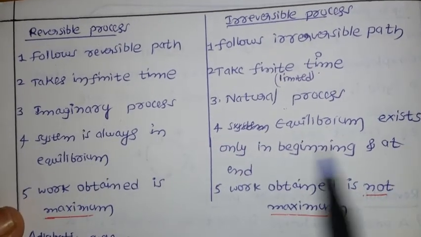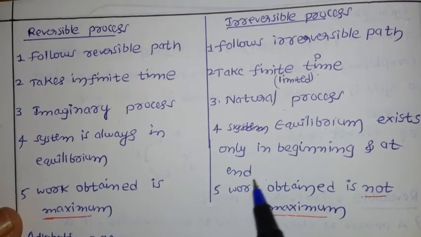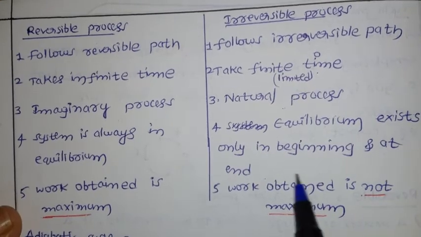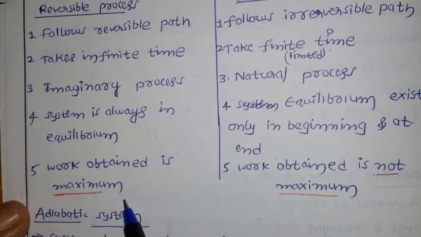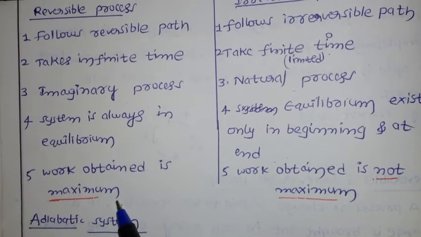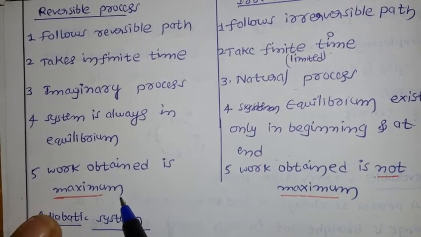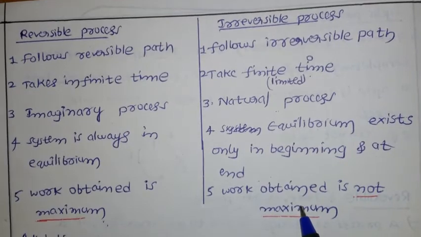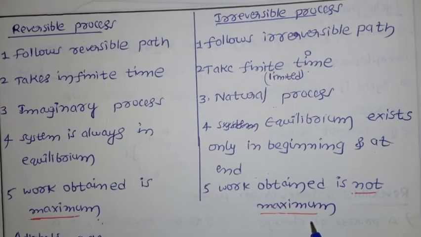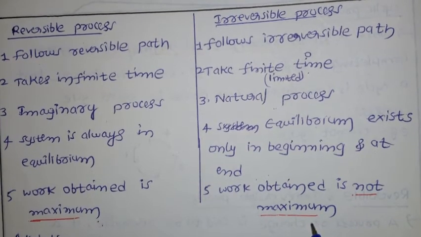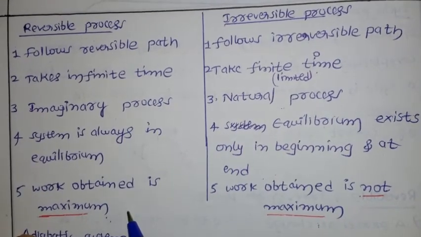In an irreversible process, equilibrium exists only in the beginning and at the end. Here work obtained is maximum in the reversible process. Why? Because you are pulling and compressing the piston, and again expansion, so there is a maximum work done in the reversible process. In the irreversible process, the work obtained is not the maximum, because for example burning of wood, once you have done it, it's over. So maximum work is not done here, but in the case of a reversible process we can do the maximum work.